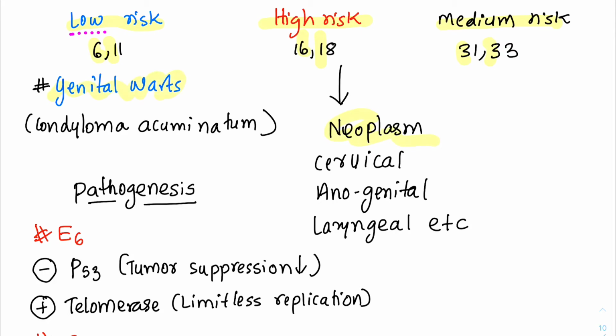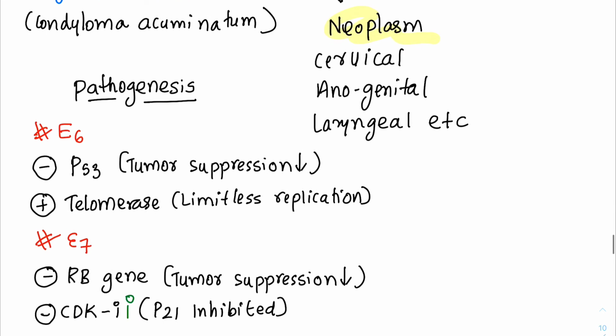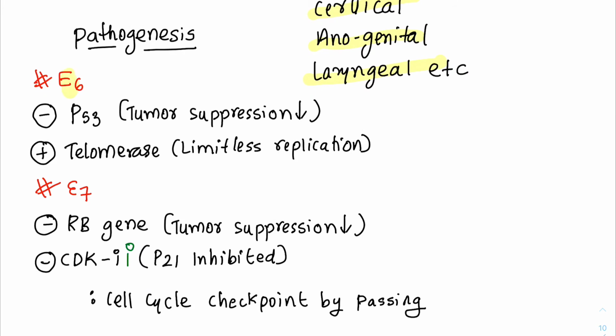Right? What are the cancers caused by HPV? Cervical cancer, anogenital carcinoma, laryngeal carcinoma, etc. Now with the pathogenesis, there are two proteins, E6 and E7. E6 inhibits the P53 gene, so tumor suppression is gone, and it also stimulates telomerase, which gives it limitless replicative potential.